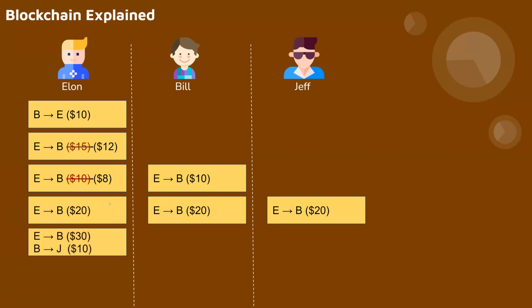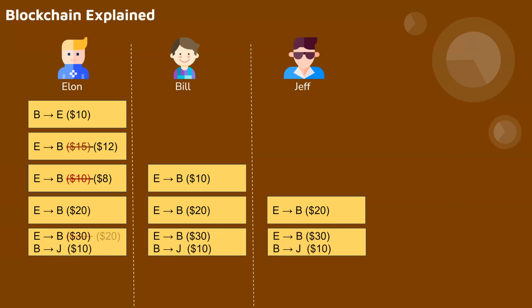Next week, Elon has to pay Bill $30 and Bill has to pay Jeff $10. Again, Elon is a habitual liar, so he again changes the record from $30 to $20, but he only changes his own. He cannot change the record for Bill and Jeff. So the majority wins. Elon ends up paying Bill $30 because the records from Bill and Jeff match. Very simple. This is a very generic use case of roommates maintaining their expenses.